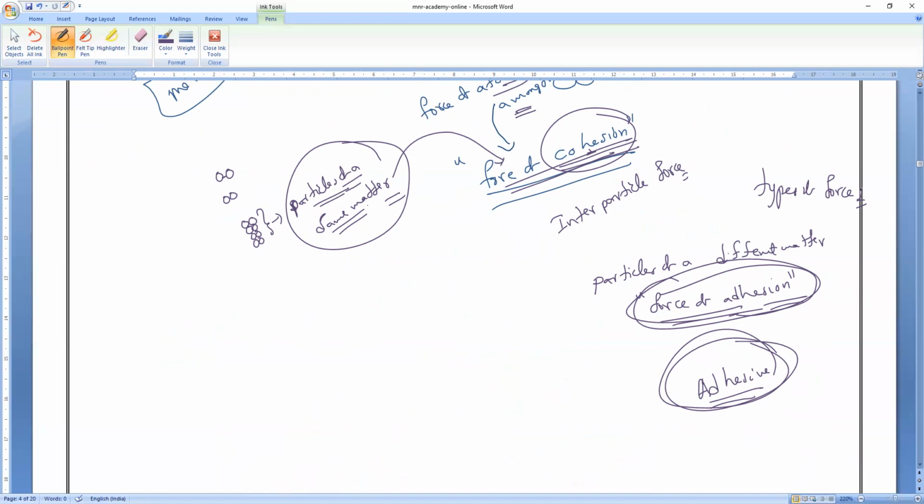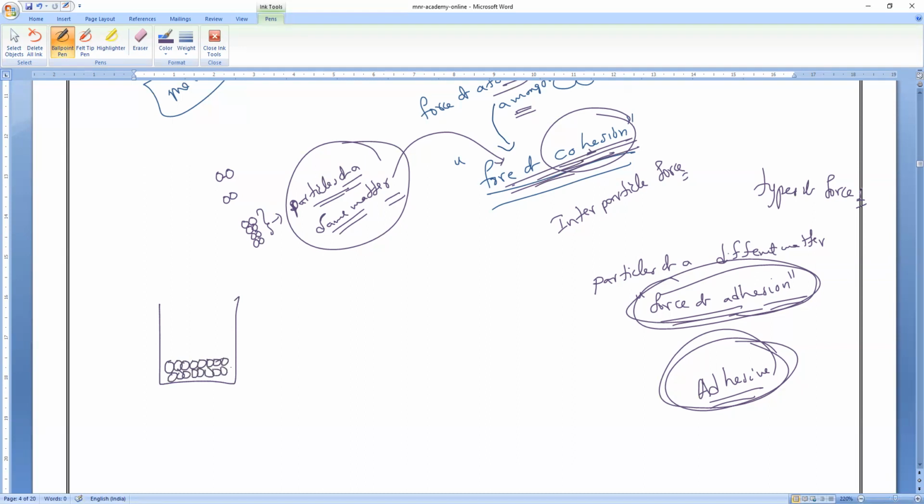Particles of the same matter, we call it the force of cohesion, and write it. Due to the type of packing, this force of cohesion varies. If you take solids, it is more than liquids, and in liquids it is more than gases. Solids are tightly packed, so the force of attraction is more.